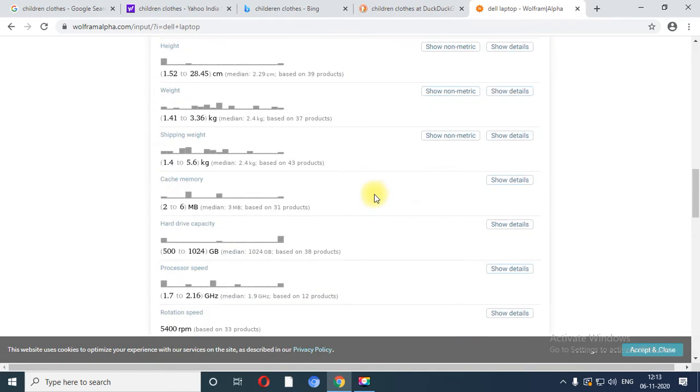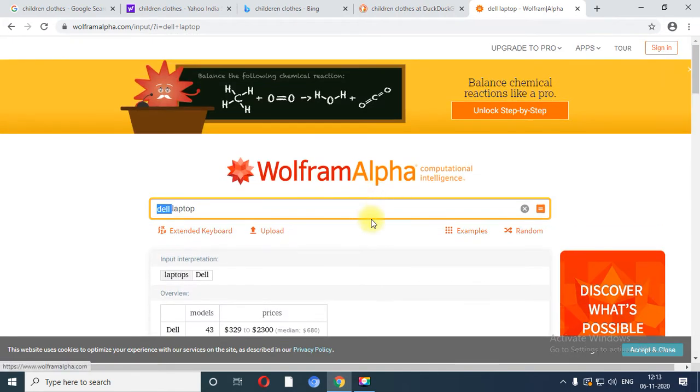So if you want to perform statistical calculations on any topic, at that time you can use this particular search engine, that is Wolfram Alpha.